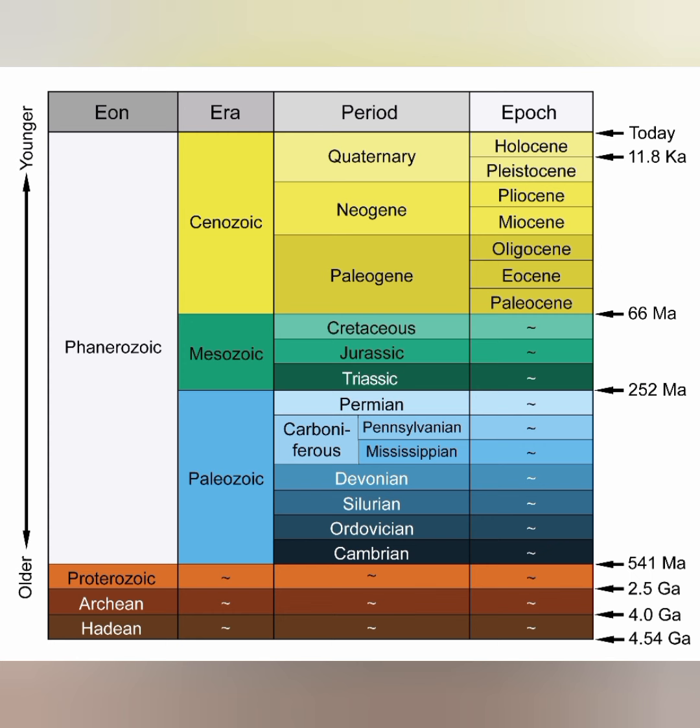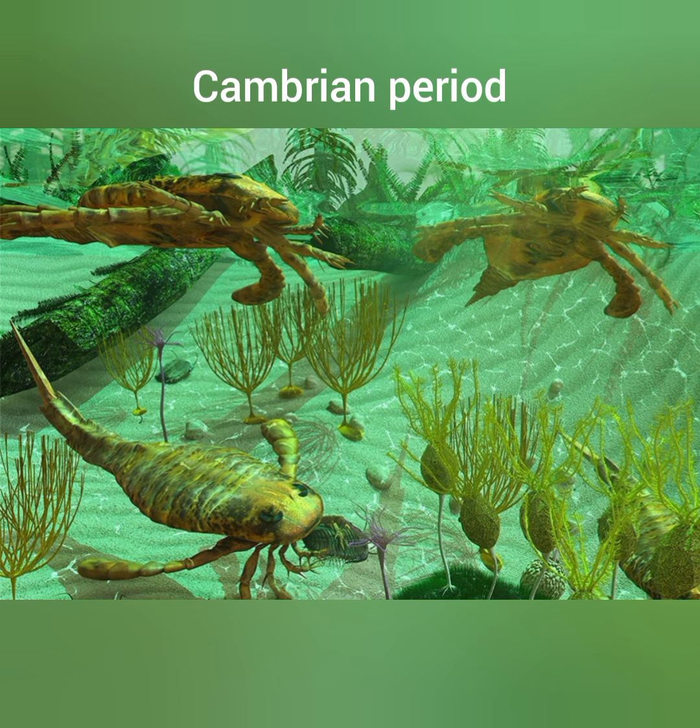So, these eras are further divided into various periods. Paleozoic is divided into periods like Cambrian, Ordovician, Silurian, Devonian, Carboniferous, and Permian. Mesozoic era is divided into Triassic, Jurassic, and Cretaceous periods. Cenozoic is divided into Paleogene, Neogene, and Quaternary periods. So we will start from the oldest to the newest period.